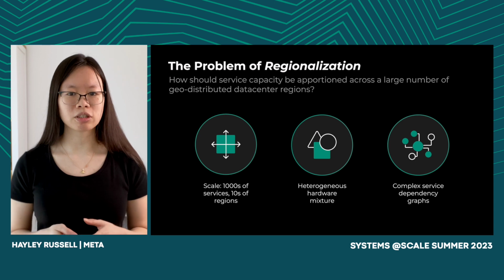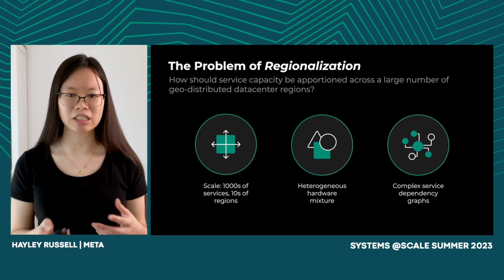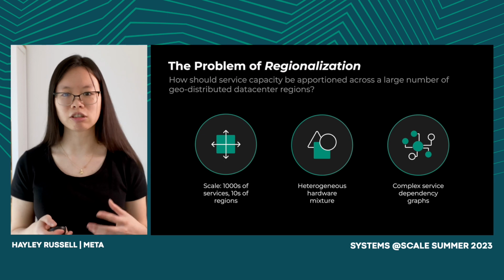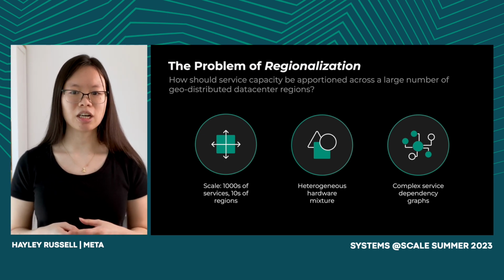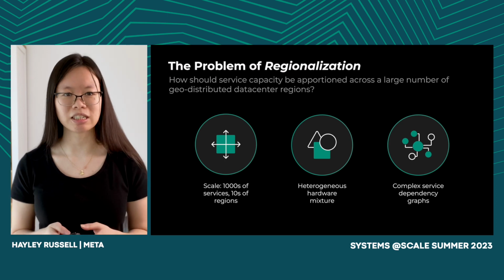Before, redistribution across regions involved complex negotiations between service owners and capacity planners. This was a very manual and tedious process, and because of that, it was limited to only a couple of regions or a couple of services at a time. As we continue to grow in the number of regions, this clearly becomes an unsustainable solution.